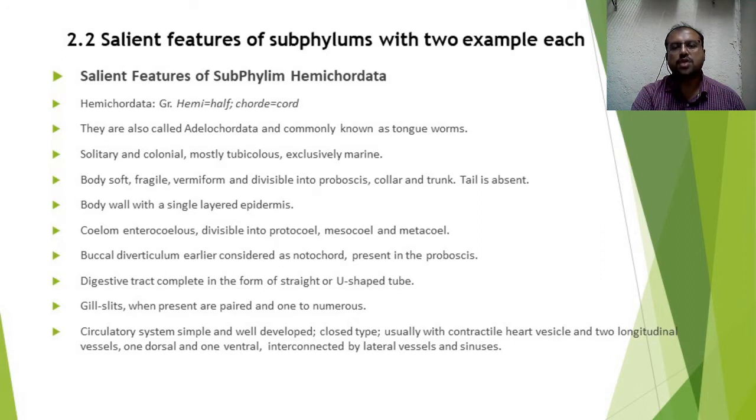It is of closed type, that is blood, which is the circulatory fluid, flows through closed vessels, and is usually with a contractile heart vesicle and two longitudinal vessels, one dorsal and one ventral, interconnected by a lateral vessel and sinuses.